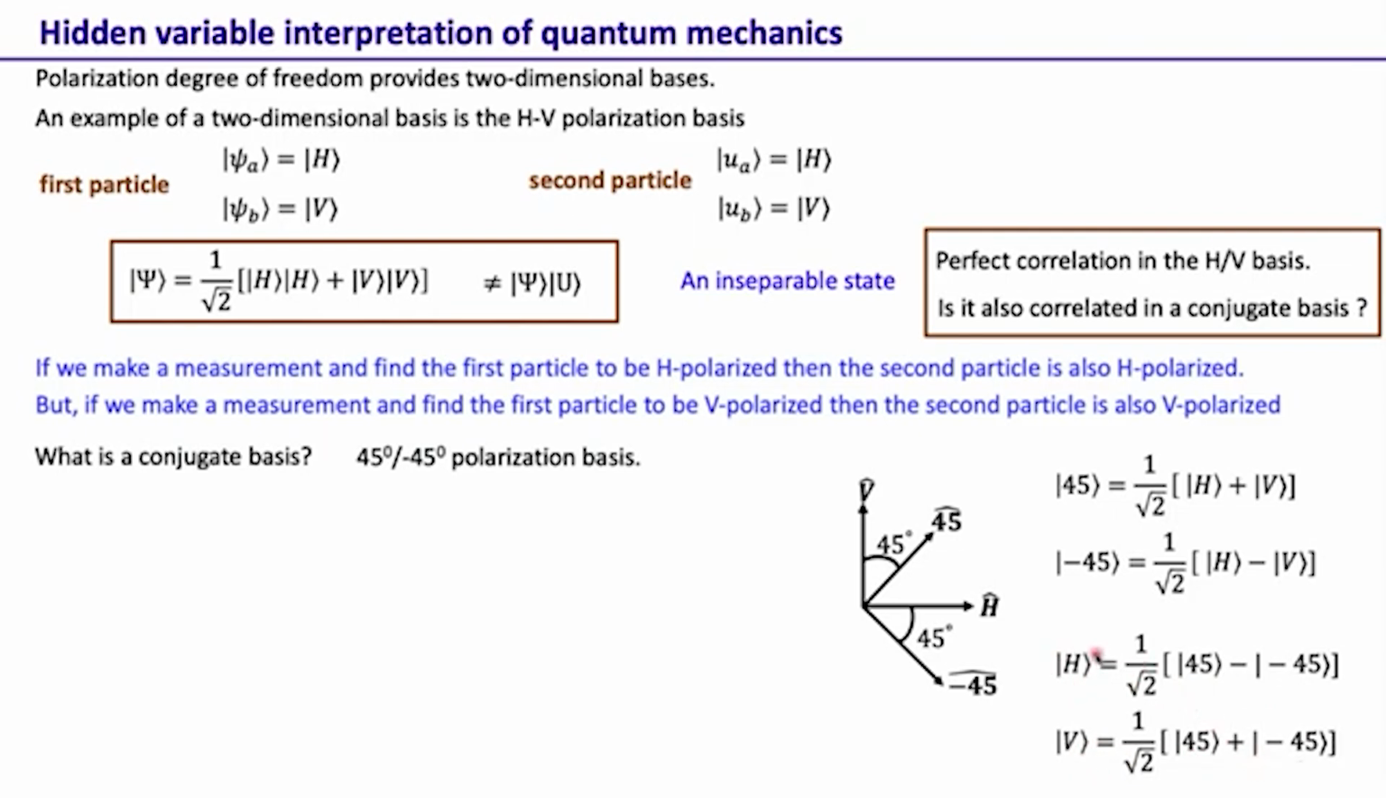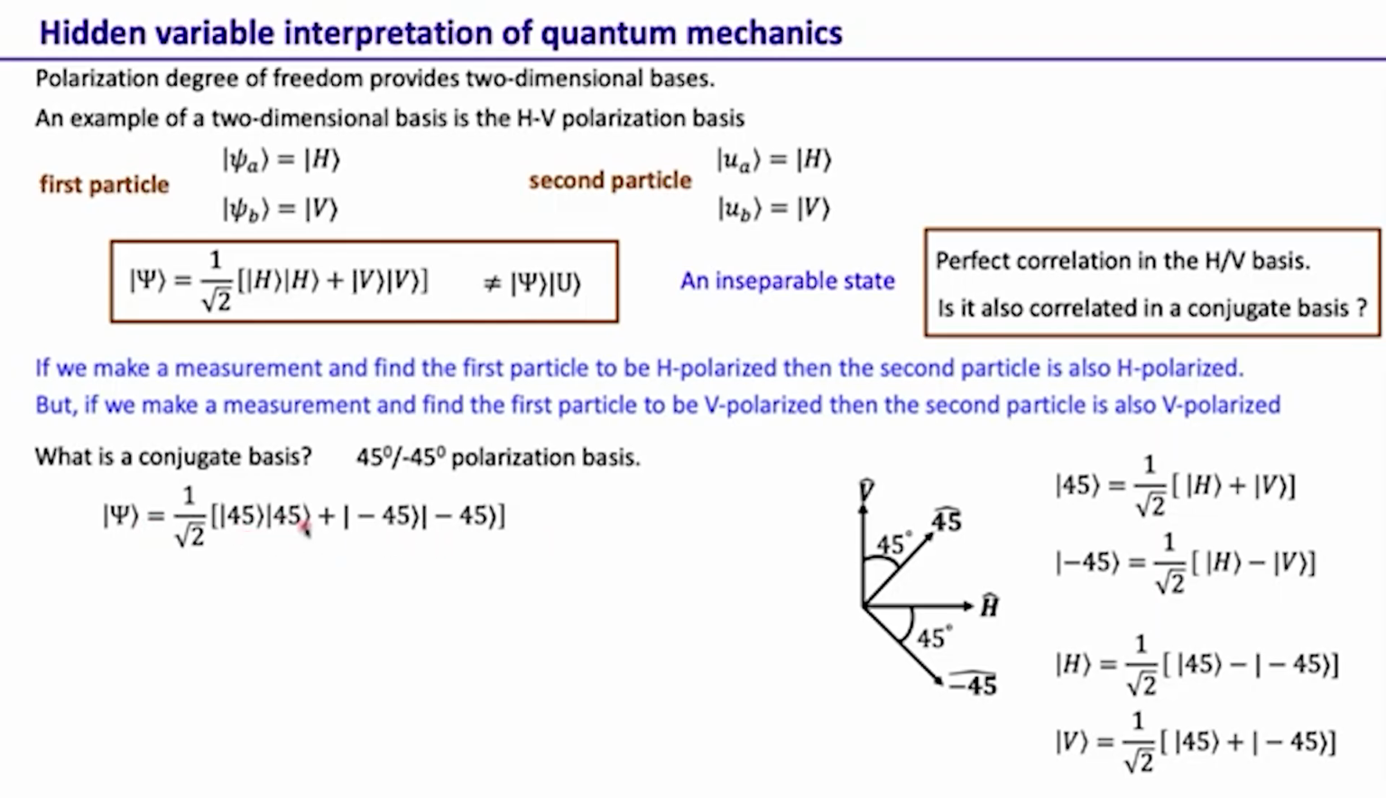Then if you substitute these expressions for H and V in this one, we can write the same state, which is written in the HV basis, now in the 45, minus 45 basis. What we find is that this is again a superposition of two photon terms.